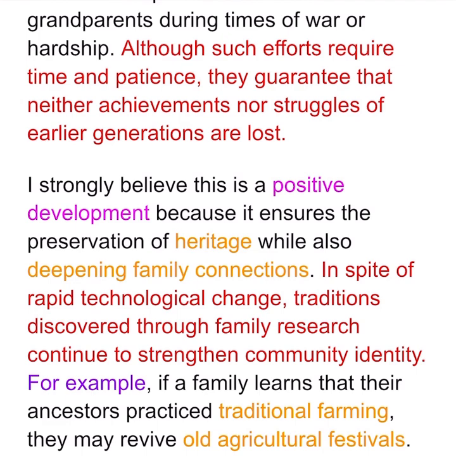Now I'm going to explain this one using a complex sentence, and then I'm going to give an example to strengthen my viewpoint. To explain the main idea, I say: in spite of rapid technological change, yes, there is a lot of technological change, but still traditions discovered through family research continue to strengthen community identity. So they want to preserve their heritage. Even though there is rapid technological change, they still want to research because they want to preserve their heritage and strengthen community identity. That's why I think it's a positive development.